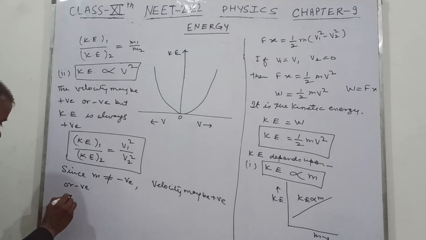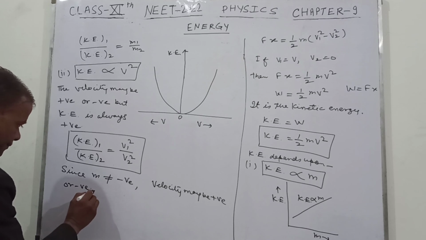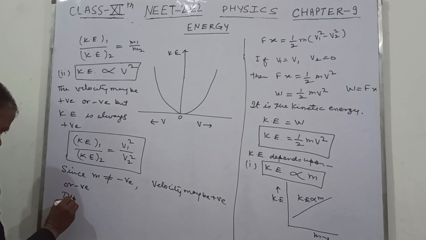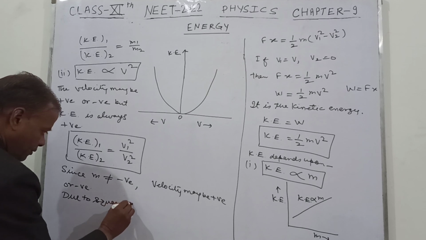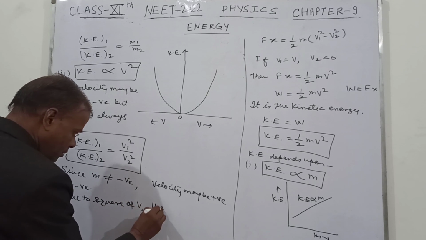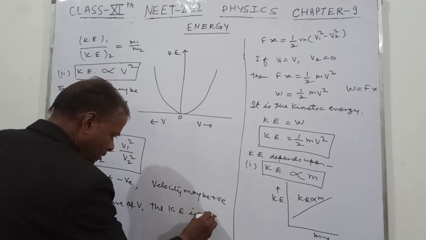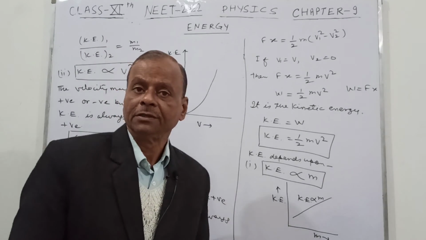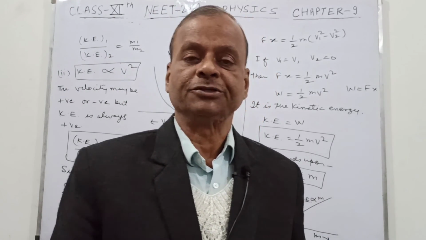So due to the square of v, the kinetic energy is always positive. While the potential energy may be negative or positive, the kinetic energy will always be positive.